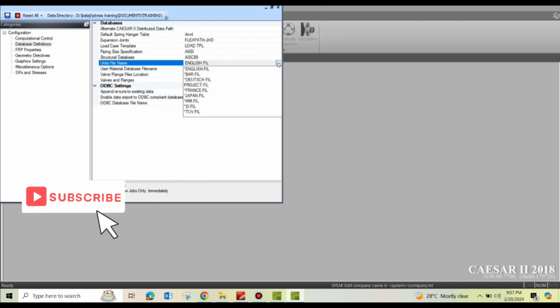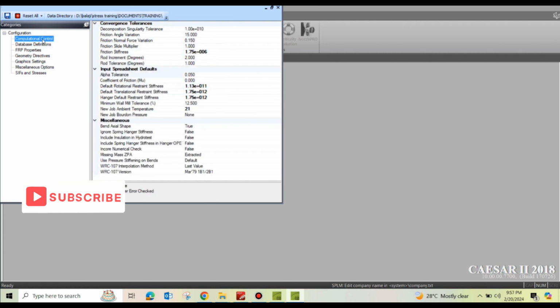In the configuration, you can change either temperature, pressure, sorry, the new ambient temperature you can change, and then you can change the unit file that we have selected.